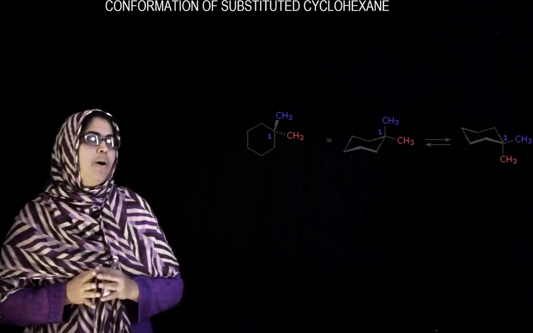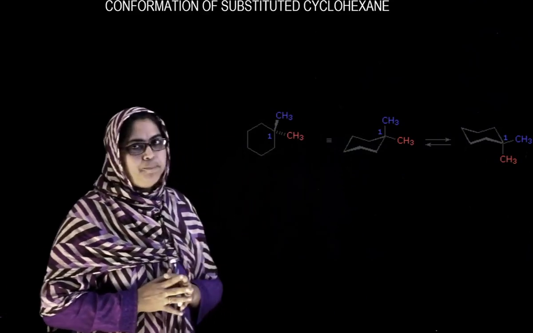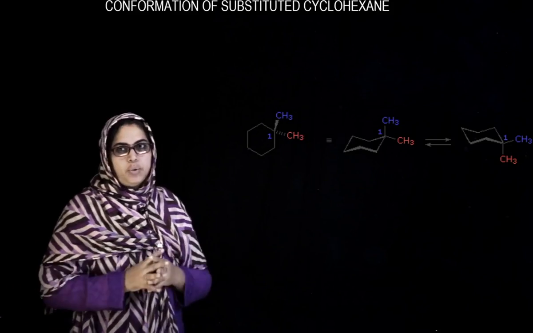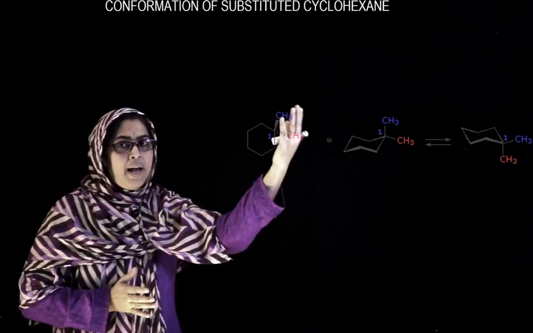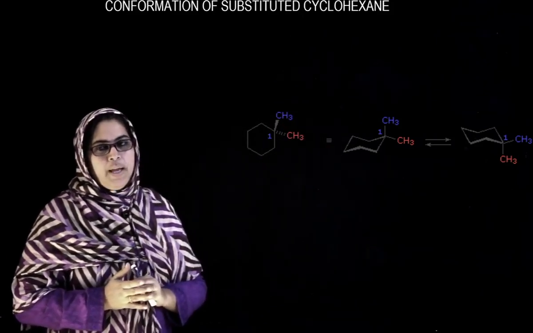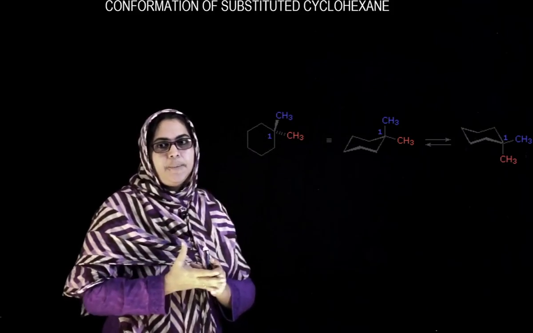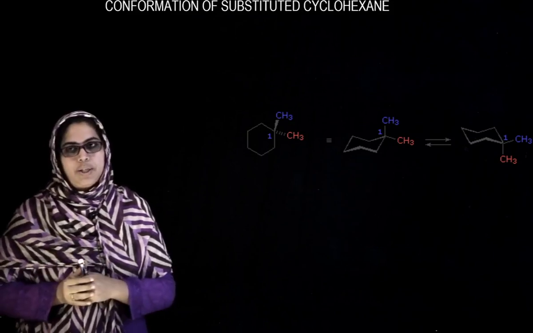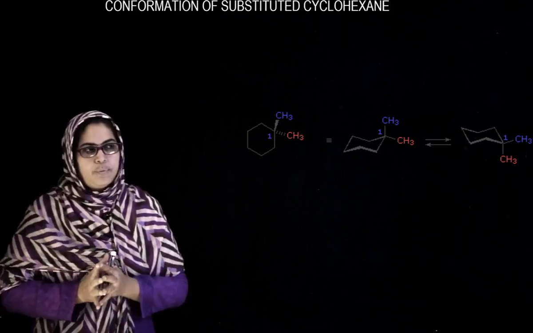In the case of a disubstituted cyclohexane molecule, this is 1,1 disubstituted. The two substituents are the same, so there is no choice about the position of the substituent. This is 1,1 dimethyl cyclohexane. It can be either axial or equatorial. If the substituents are different, which will occupy the axial position and which the equatorial position? That is explained by the bulkiness of the group.